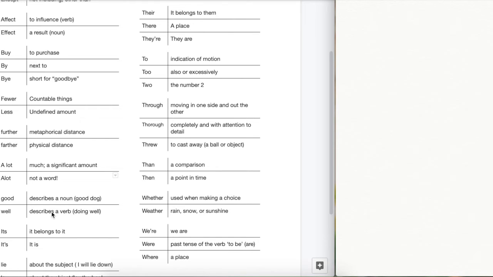Whereas well describes a verb. The student ran well. The pump works well. We're describing ran, we're describing works. Those are both verbs, and in which case we'll use well.